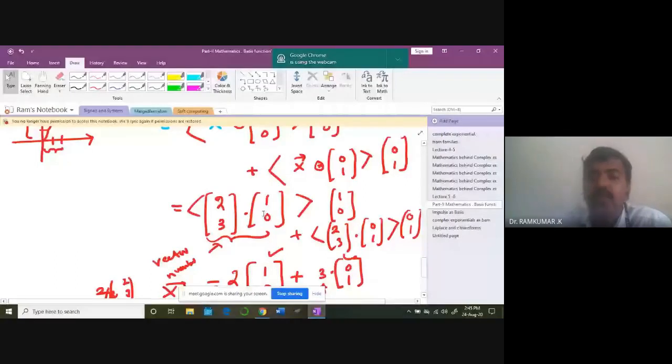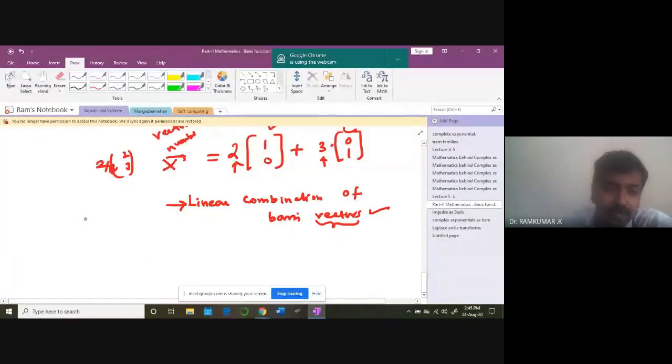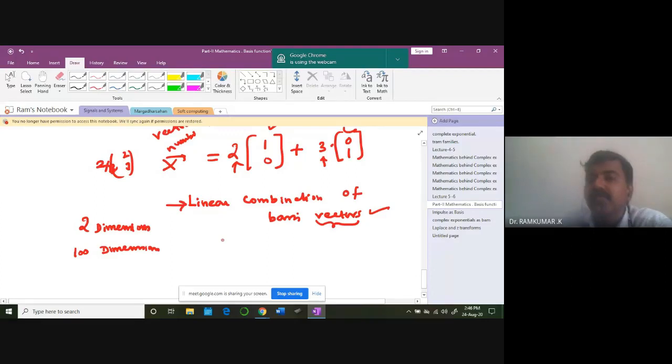So this is applicable not only for two-dimensional data. When you are operating in 100 dimensions, for example, then what do you get? How many vectors will you be getting? For 100 dimensions, basis vectors E1, E2 up to E100, they are the basis vectors.